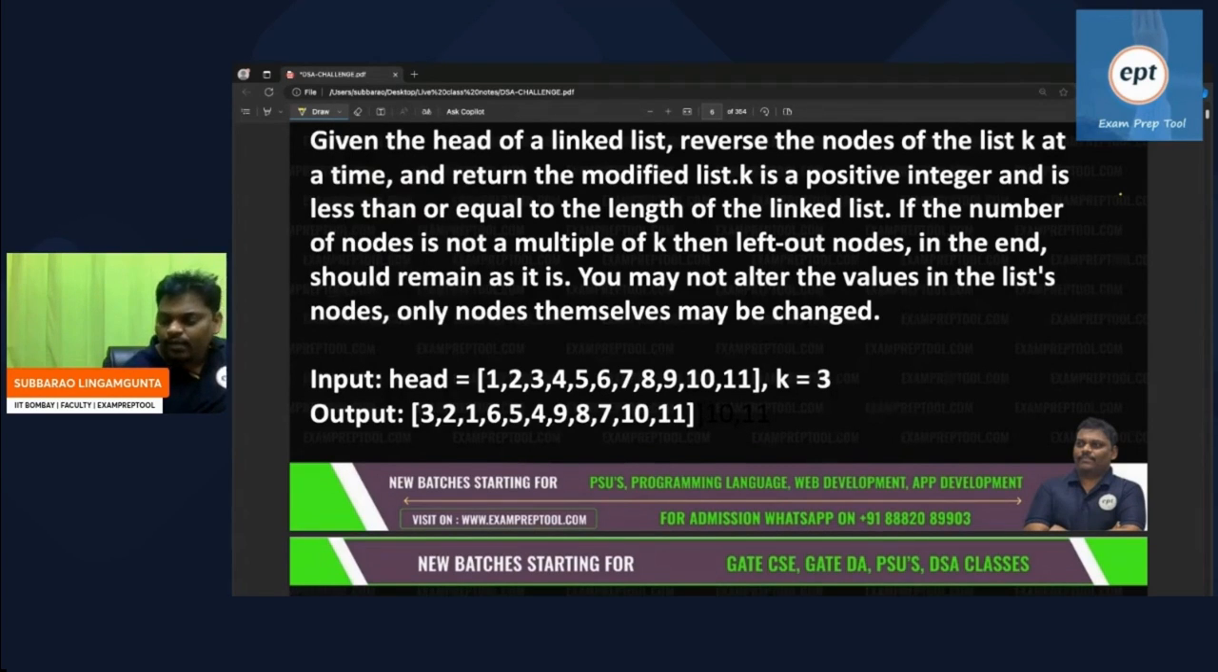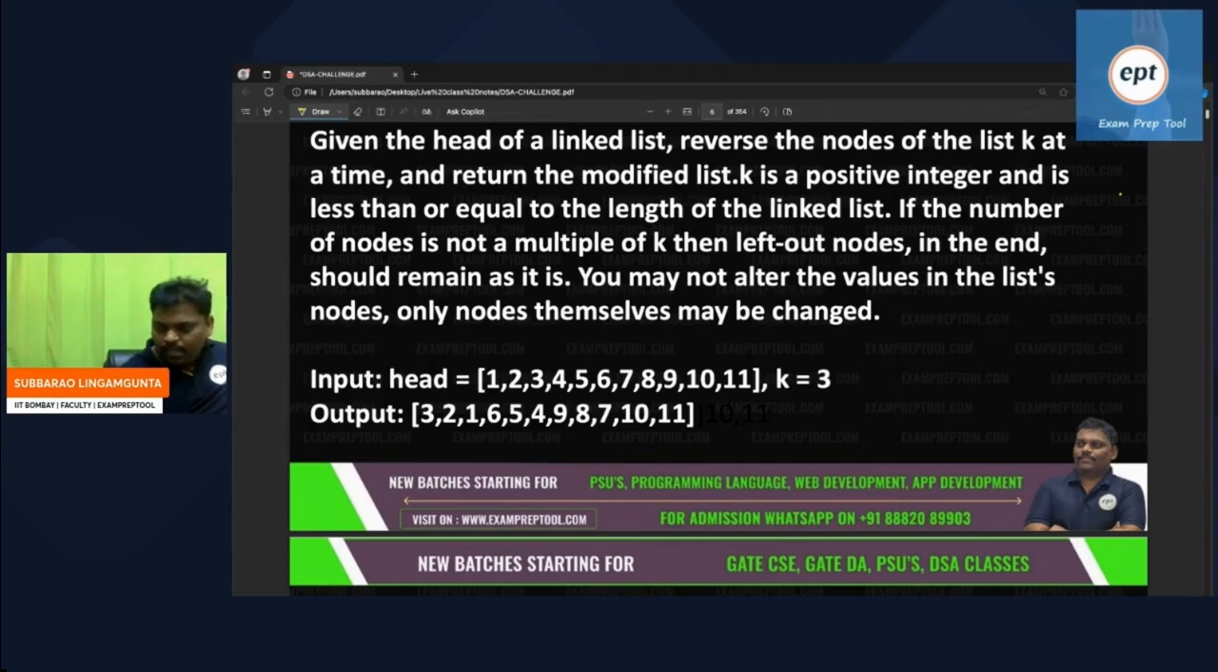Given the head of a linked list, reverse the nodes of the linked list k at a time and return the modified list. K is a positive integer and less than or equal to the length of the linked list. If the number of nodes is not a multiple of k, then left out nodes in the end should remain as it is. You may not alter the values in the list of the nodes. Only nodes themselves will be changed, will be swapped, not the data.